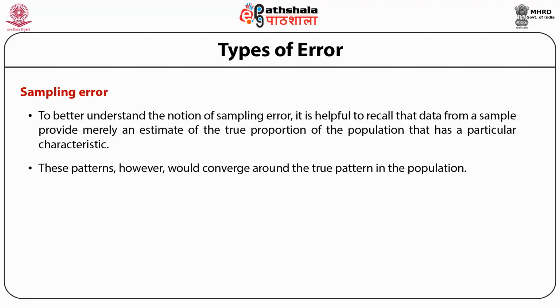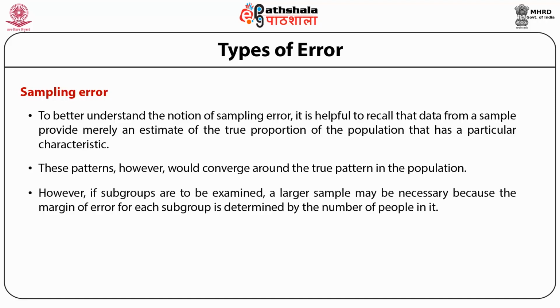For most purposes, samples of between 1000 and 2000 respondents have a sufficiently small margin of error that larger samples are not needed, and they are not cost effective either. However, if subgroups are to be examined, a large sample may be necessary because the margin of error for each subgroup is determined by the number of people in it.